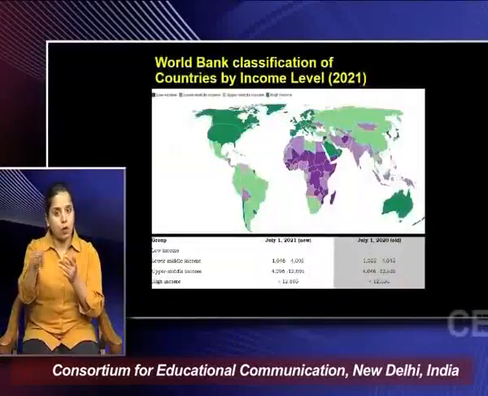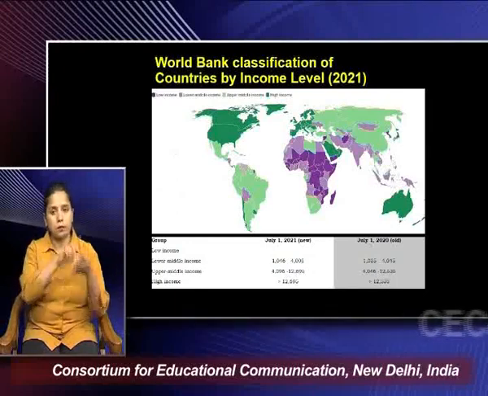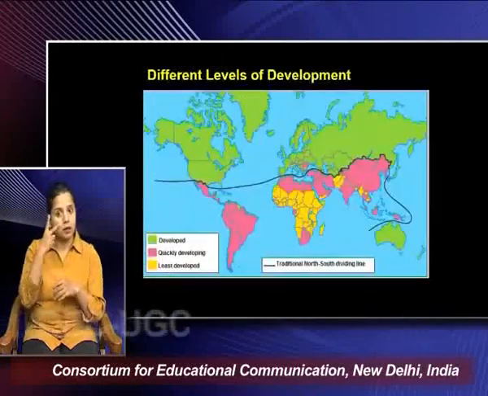The first is low income countries, where the per capita income is below $1,000. Then you have low and middle income countries ranging from 1,000 to 4,000 US dollars. Then upper middle income countries where the per capita income varies from 4,000 to 12,000 US dollars. And finally the high income countries where per capita income is more than 12,000 US dollars.